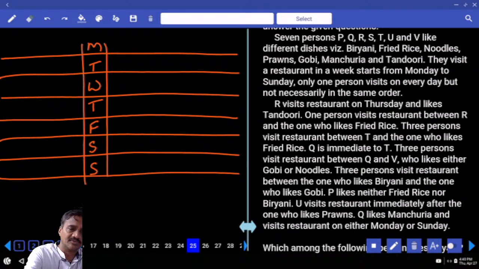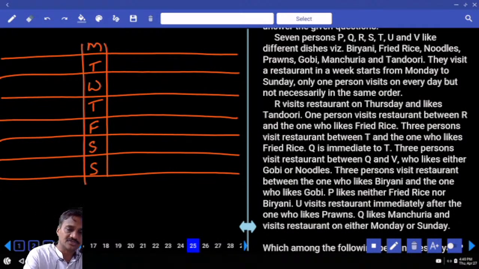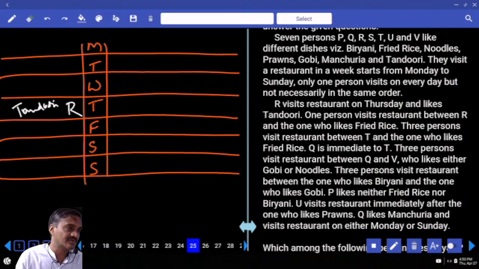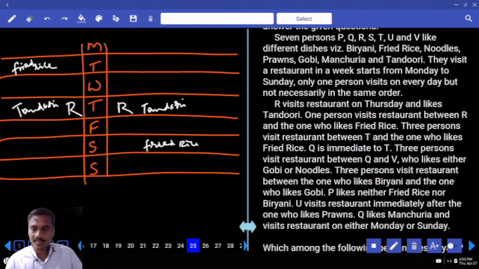Then coming to condition number 1. Now first one, what is the information we have for this? R visits a restaurant on Thursday. R is on Thursday and likes tandoori. One person visits between R and fried rice. Between R and the one who likes fried rice, there must be exactly one. And the one who likes fried rice can be either on Tuesday or on Saturday, and R and Friday. Now R is here. R is the one who likes tandoori.